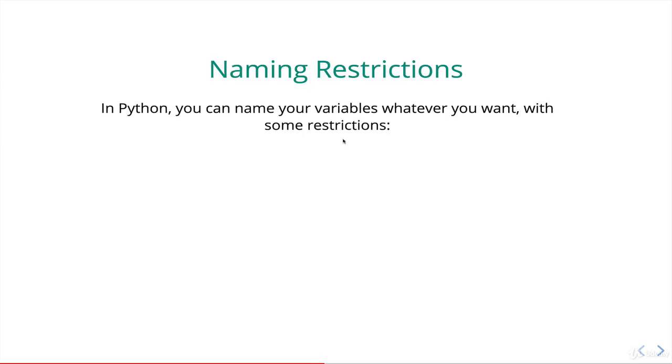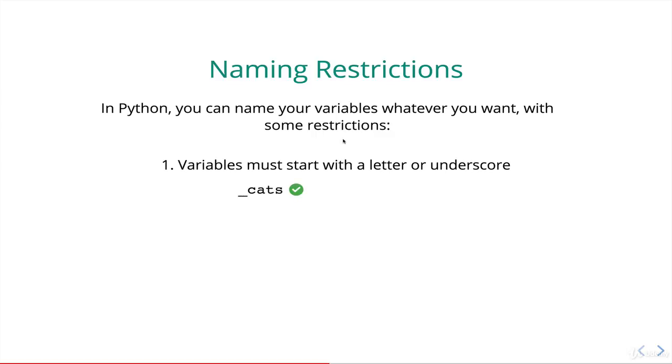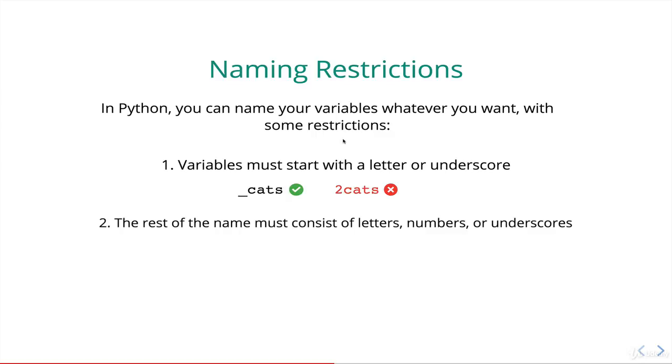So in Python, you can name your variables whatever you want with a couple exceptions. Variables have to start with a letter or underscore. So we can't have one start with a number like 9 or a parenthesis or a question mark. It needs to be a letter or underscore. So cats, _cats is good. 2cats is not good.